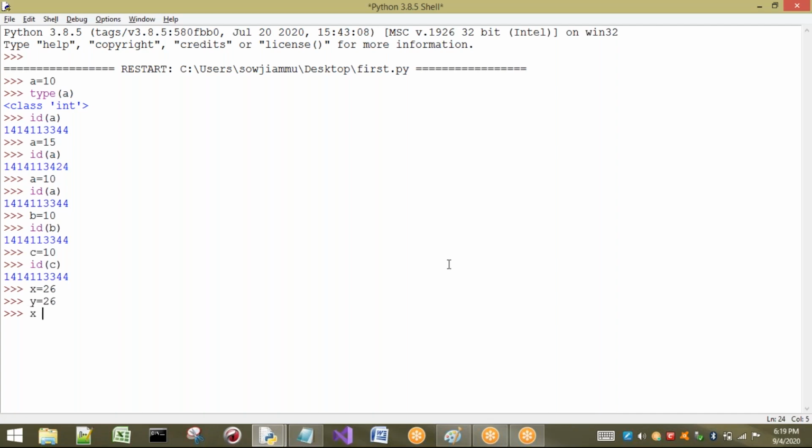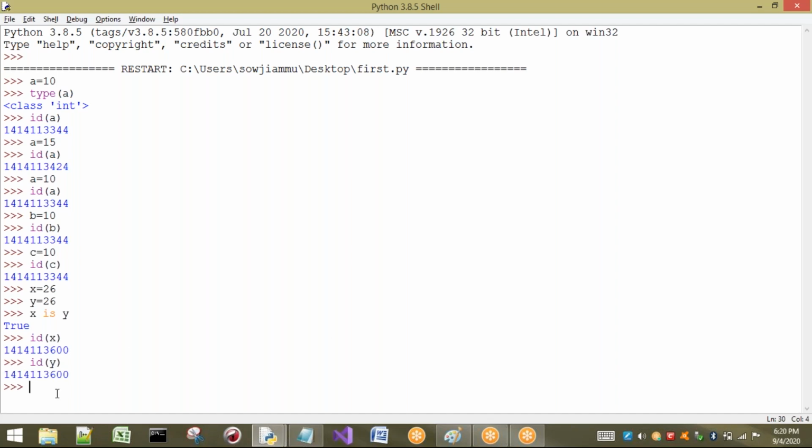Yes, we have one operator called the is operator. Operator name is "is". So "is" is an operator which tells whether the address of x and address of y are the same or not. If I press enter, see, it is going to give me True. That means the address of x and address of y, let us see whether those are same or not. So see, both are same, so the output is True.